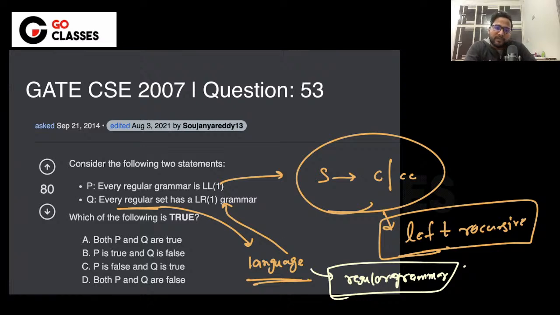Every regular language has some regular grammar, and we can represent every regular grammar with at least one LL1 grammar. For LL1 also it is true. Anyway, you solve this question, you will get more clarity about this concept. So this is false, this is true. Solve these kind of questions in compiler, and then you will get more clarity.